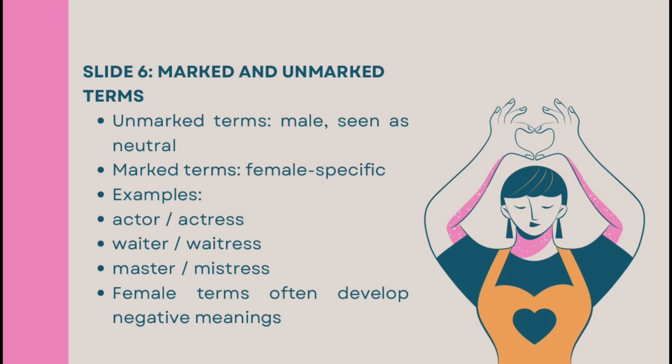Many female terms are also marked, meaning they are gender-specific versions of a neutral or male term. Male terms are usually unmarked and seen as neutral, while female terms are marked and often carry negative meanings. This asymmetry is especially clear in pairs like master and mistress, where the male term implies authority but the female term suggests sexual impropriety.